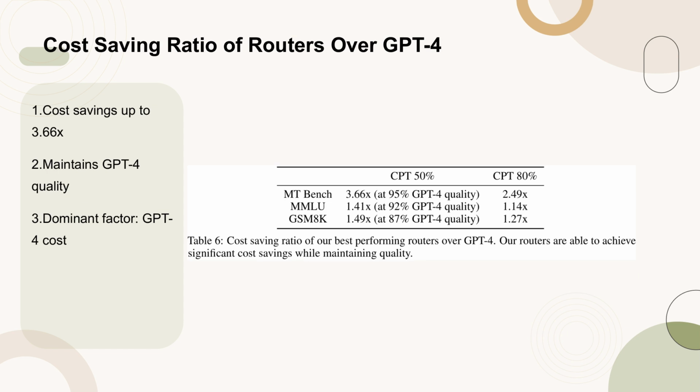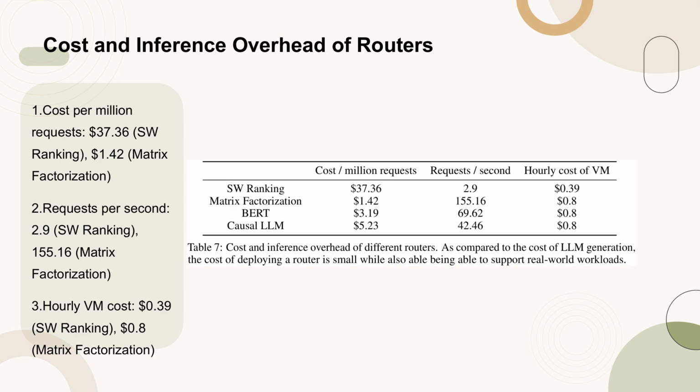Table 6 highlights the cost-saving ratios of our top-performing routers compared to GPT-4. Our routers achieve significant cost reductions while preserving the quality of GPT-4 responses. The dominant factor in our analysis is the cost of GPT-4 calls, and our routers can reduce this cost by up to 3.66 times. This demonstrates the effectiveness of routing in lowering expenses without compromising on response quality. Table 7 presents the cost and inference overhead of various routers, highlighting their efficiency in supporting real-world workloads despite the minimal additional costs compared to LLM generation.